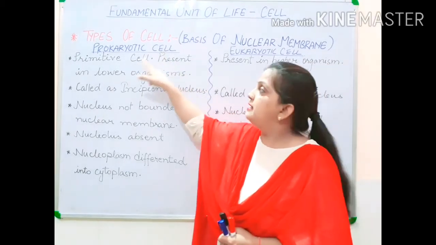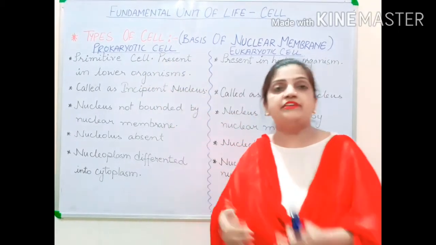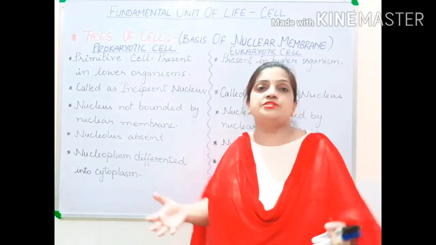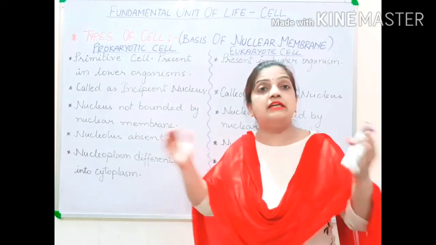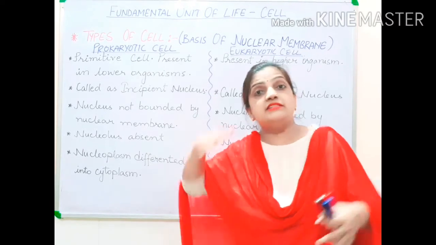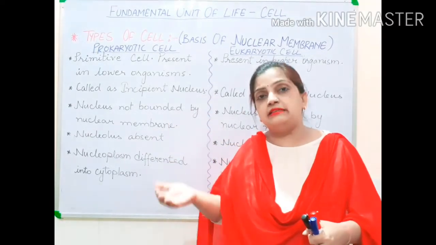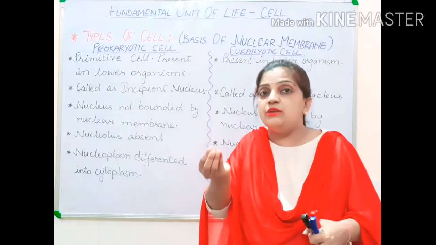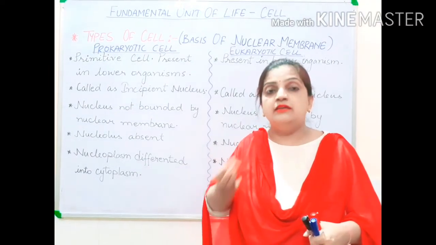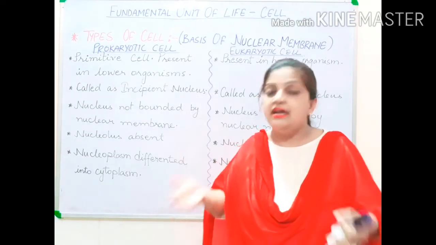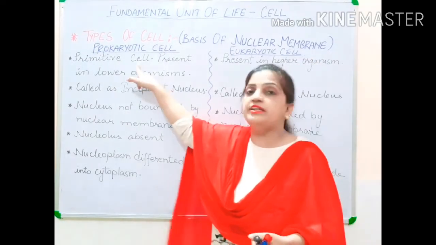Now what the theory is saying, let us know first. Prokaryotic cell is a primitive cell. Primitive means ancient. Ancient means when the evolution started, when the origin came, when life came on earth. Since the time the earth was formed, the single cell which came into existence, the single cell which came into life in front of us, that is called a primitive cell.